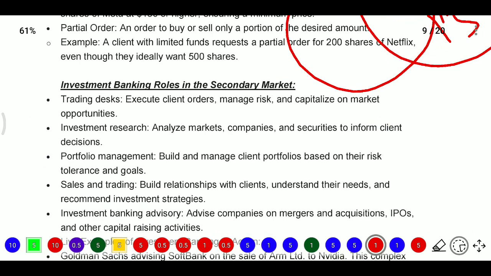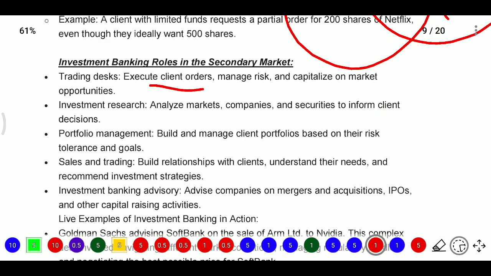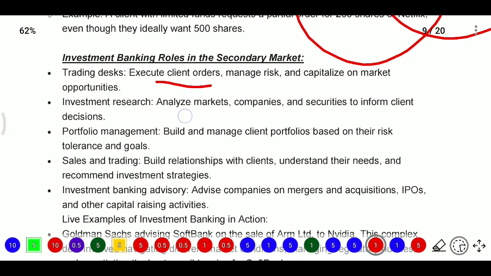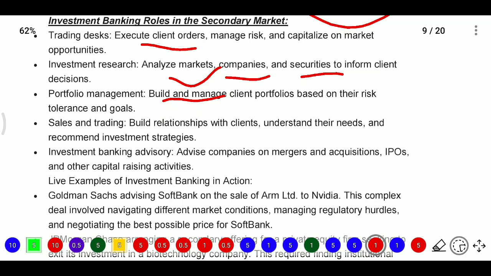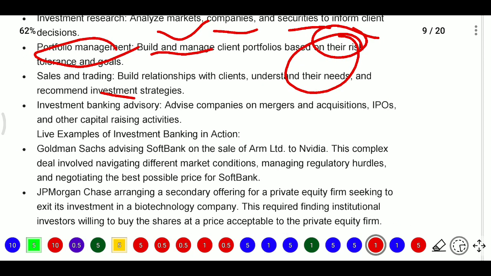And in the secondary market, what is the investment banker's role? They run the trading desk. Trading desk means executing client orders, managing risk and capitalizing on market opportunities. Next, investment research: analyzing the market, companies and securities to inform clients' decisions. Next, portfolio management: building and managing client portfolios based on their risk tolerance and goals. Next, sales and trading: building relationships with clients, understanding their needs, and giving recommendations and investment strategies. Investment bankers also advise companies on mergers and acquisitions, the IPO process and other capital raising activities.